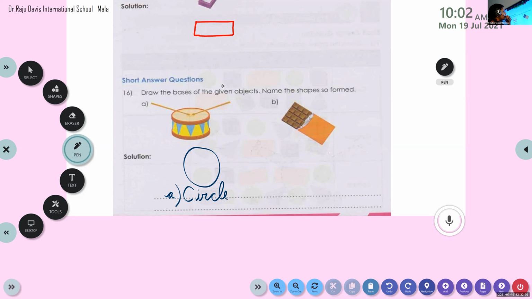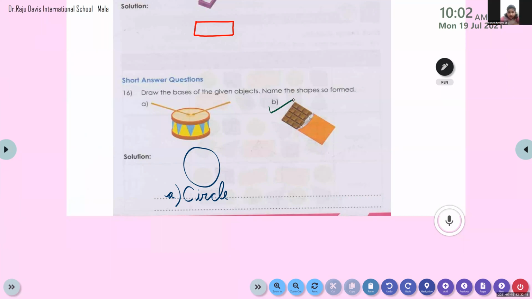Rehat Fatima, look at question B. What is the object? Unmute and tell me, my dear. What is the object you can see here? See, it's a chocolate bar, no? And its shape is rectangle. So we can draw the shape of a rectangle. Rectangle opposite sides are equal.